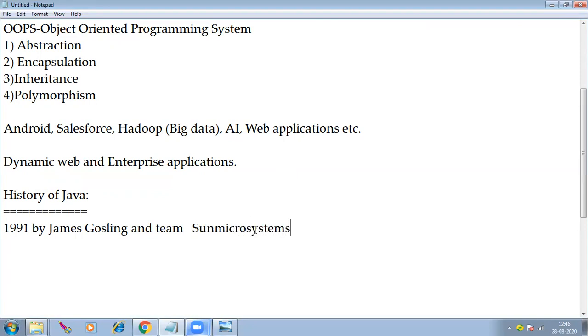Sun Microsystems. So Java development started in 1991 by James Gosling and his team through Sun Microsystems.